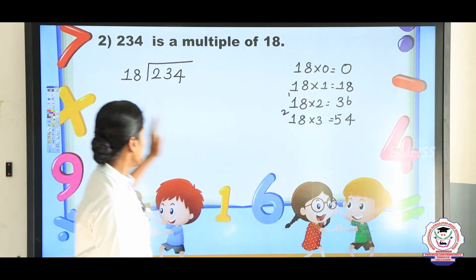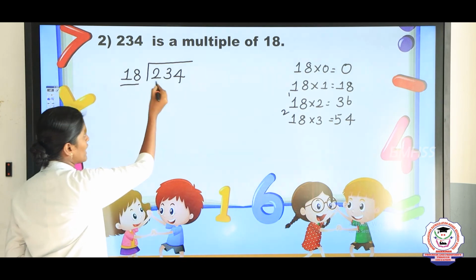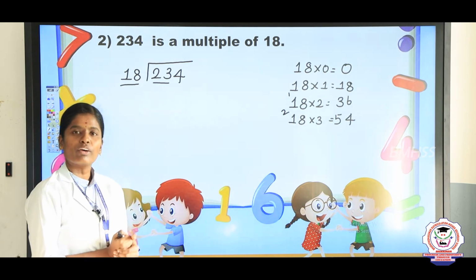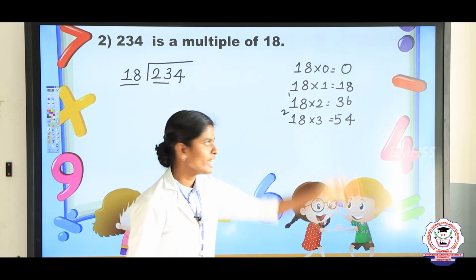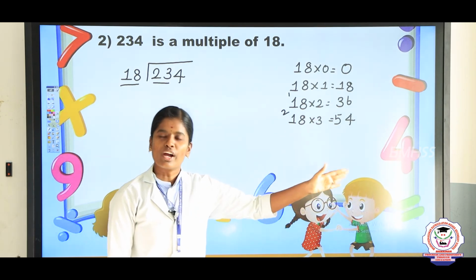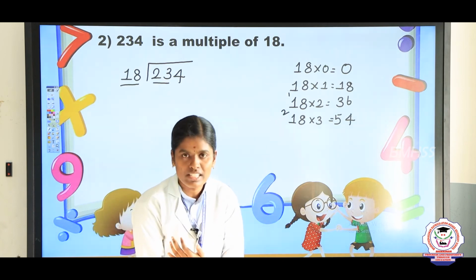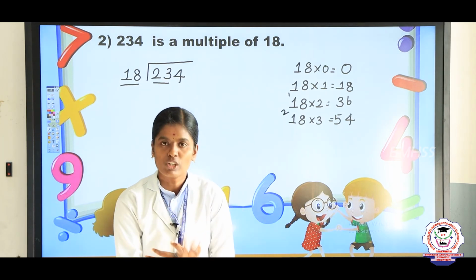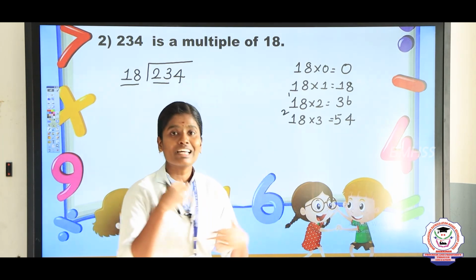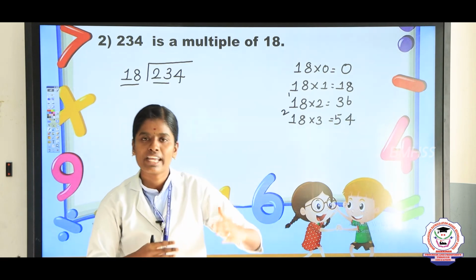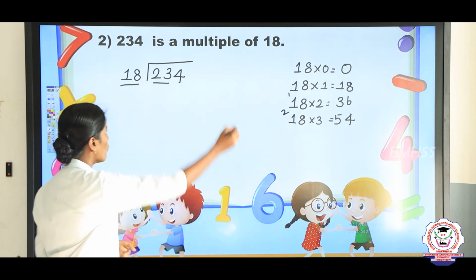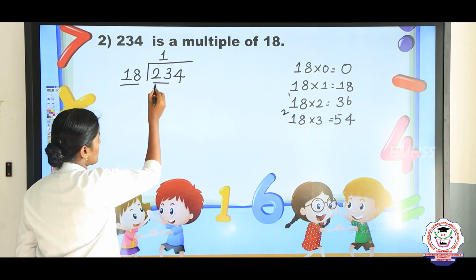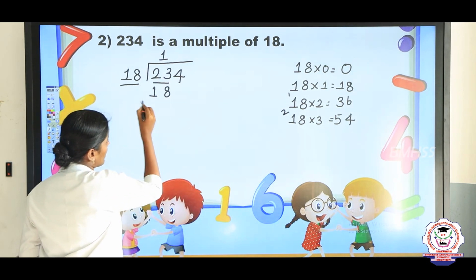So take first 2-digit number. Now we are going to check the 18 table, whether 23 is there or not. So listen my children, here 23 is there? No, it is not there. We have 18. So we will take 18. Why? Because division is the repeated subtraction. So we will take the smallest number. So 18 1 times, right? 1 18s are 18.